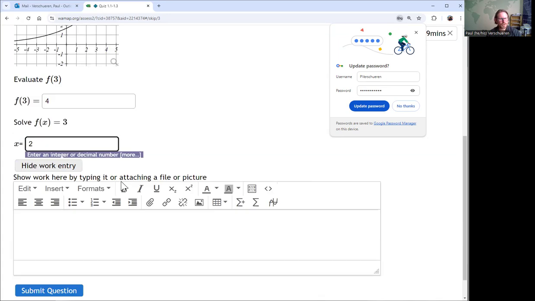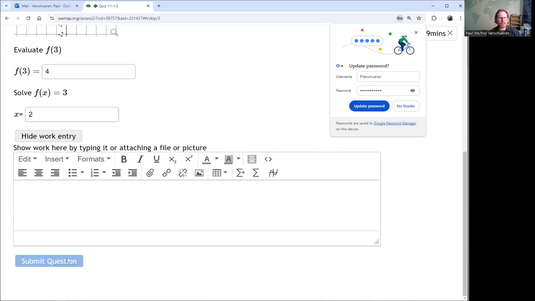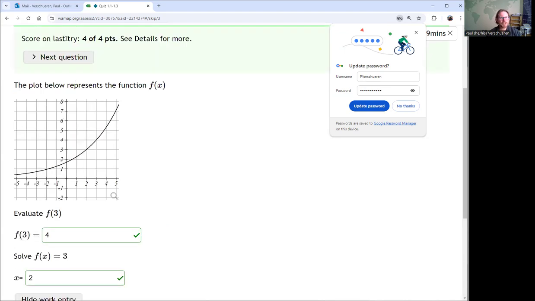By default, I recommend you just submit the question. You actually see that you got full credit for that question. If you got full credit for the question, there's no need to provide any written work. It's not to prove that you worked on it. This didn't require any written work. But if you lose points on a question and you attach work, I will look at your work and see if I can give you partial credit for that.